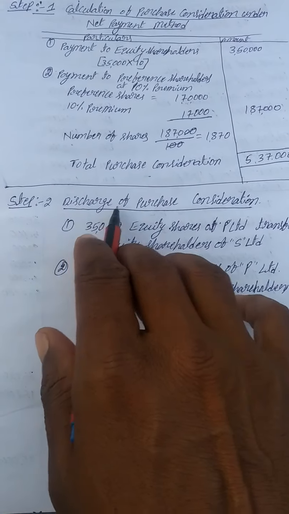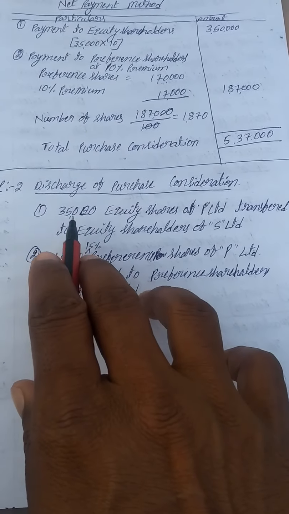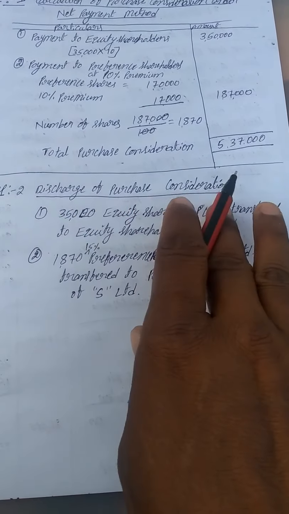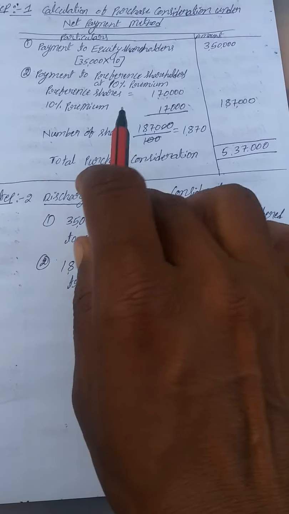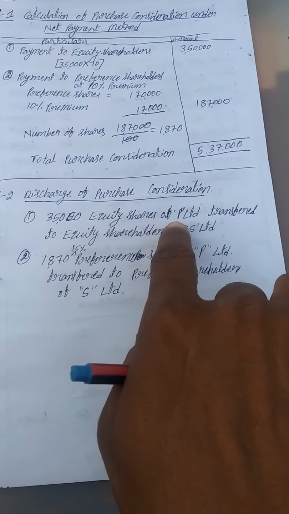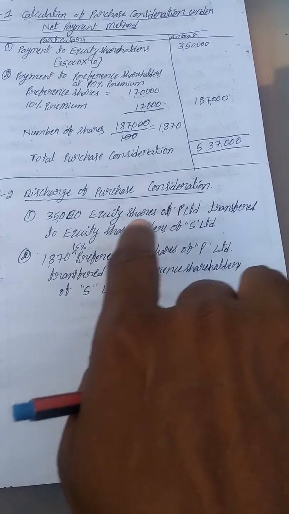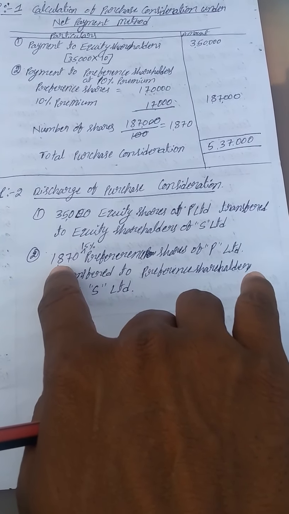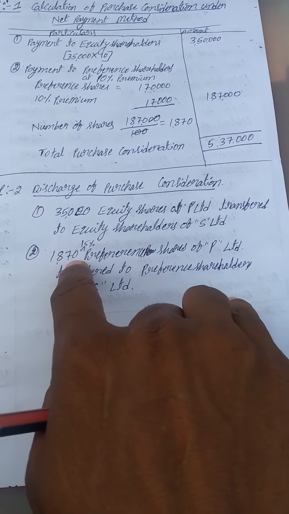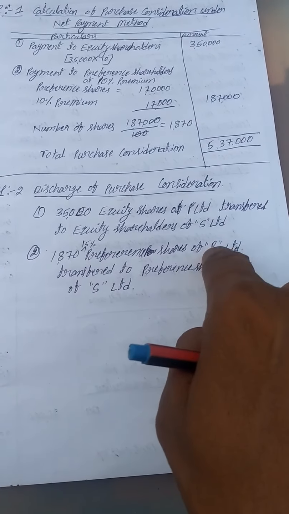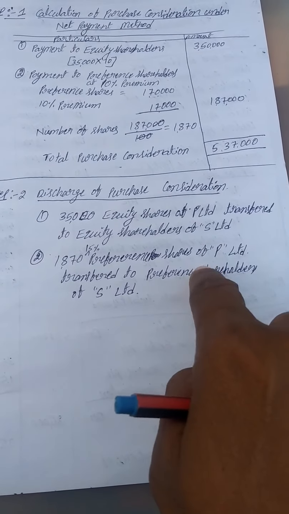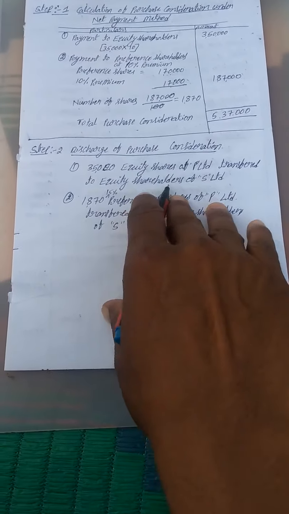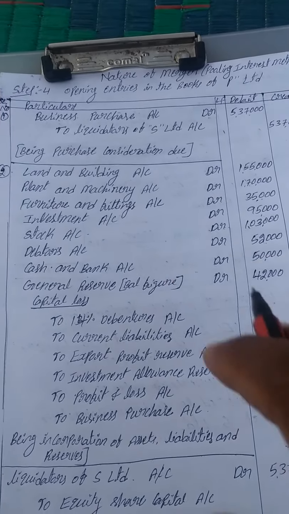Next, step number 2, discharge of purchase consideration. Here we have to discharge, that is the payment mode of purchase consideration. Here we are going to issue two forms: 35,000 equity shares of P Limited transferred to equity shareholders of S Limited. Next one is 1,870 15% preference shares of P Limited transferred to preference shareholders of S Limited. This is the discharge mode of preference shares.